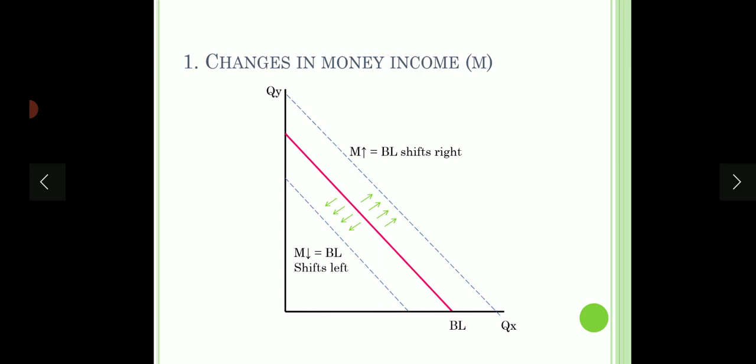So we have to keep in mind that the slope of the budget line is not changing, because the slope is Px upon Py. There is no M in the slope. So if M changes, since prices are not changing, the slope is not changing, hence the budget line will shift parallelly. So this is the first case when the budget line can shift. Let's see the second case.